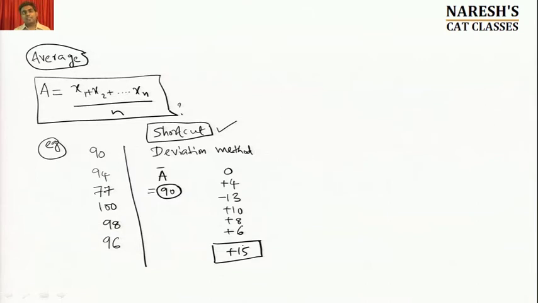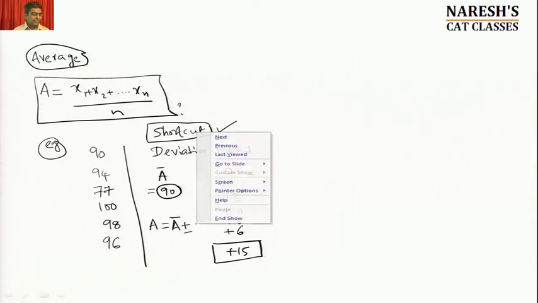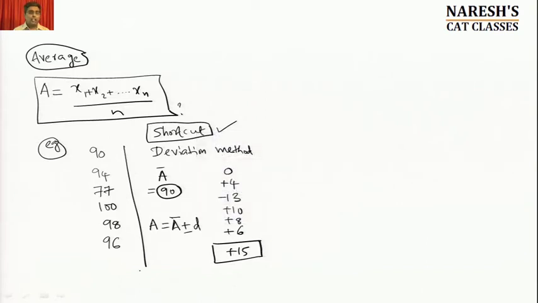Automatically, what happens after this? For me to find the final average is nothing but the A bar plus or minus the deflection, right? Because the total deflection is 15, what is the deflection equal to? Plus 15 divided by the number of subjects. Total deflection is 15. For each subject, what is the deflection? It will become plus 2.5.